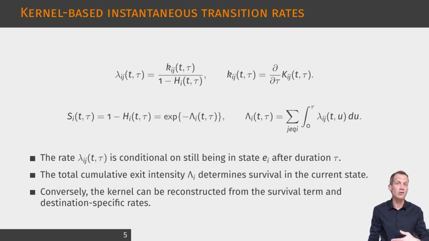This representation is crucial because it makes the link between the probabilistic kernel and the intensity-based notation used in actuarial multi-state models. Conversely, if the transition rates are known, the kernel can be reconstructed by combining the survival probability in the current state with the destination-specific intensity.